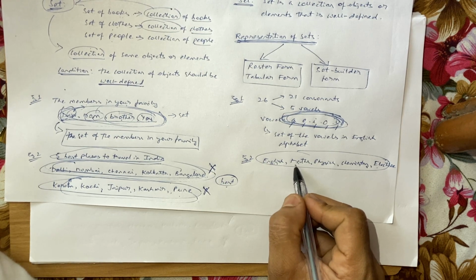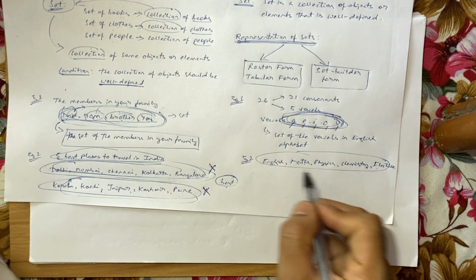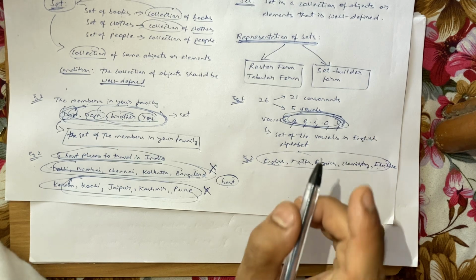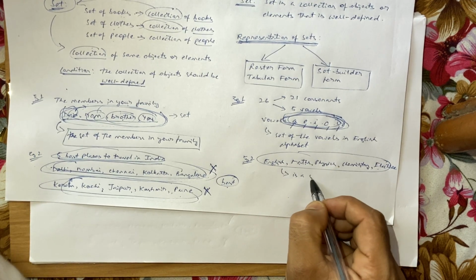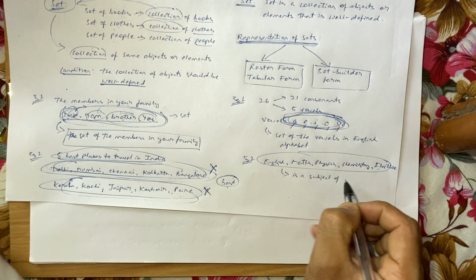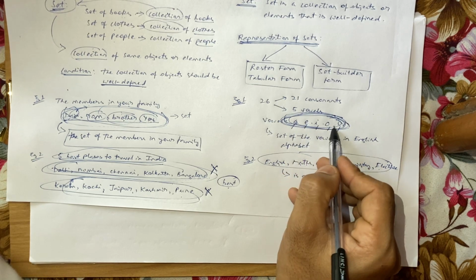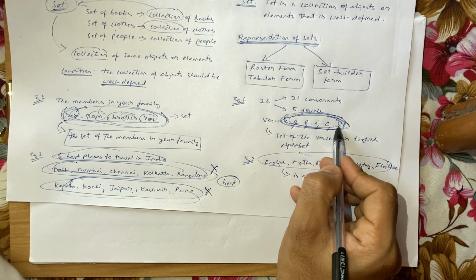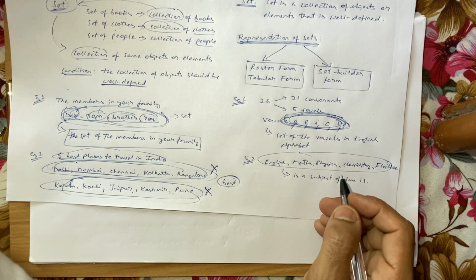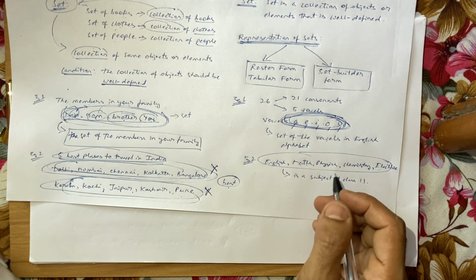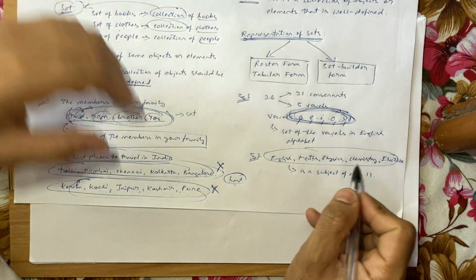That is, each of them, be it English or maths or physics or chemistry or the elective, is a subject of class 11. This is the common nature. Here, the common nature was that each of them is an alphabet that forms the vowels. Each of them is a vowel, or you can just simply say that. So this set is well defined as the set of subjects in class 11.